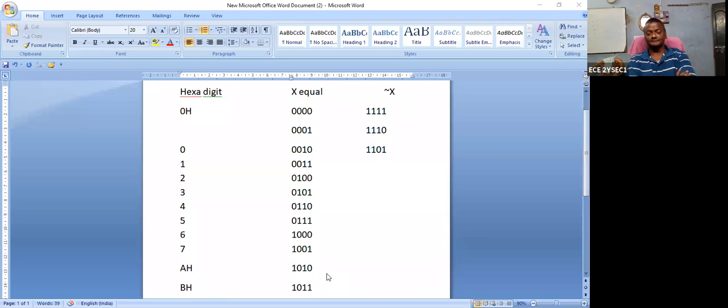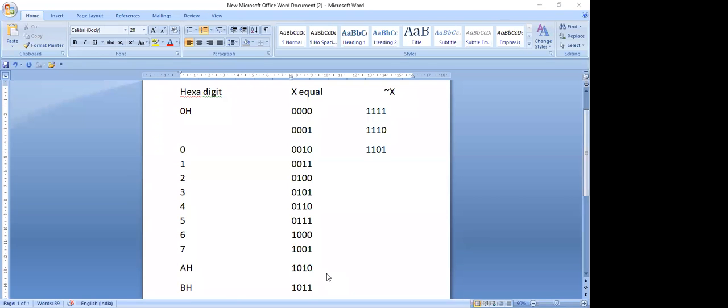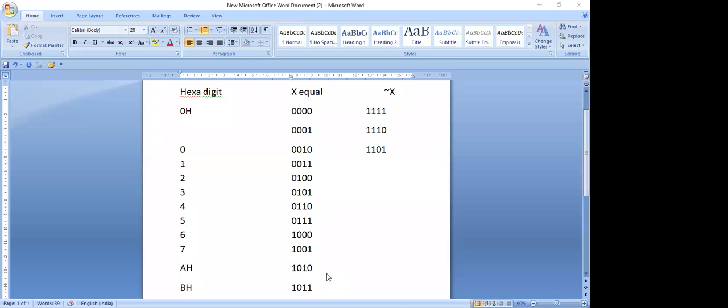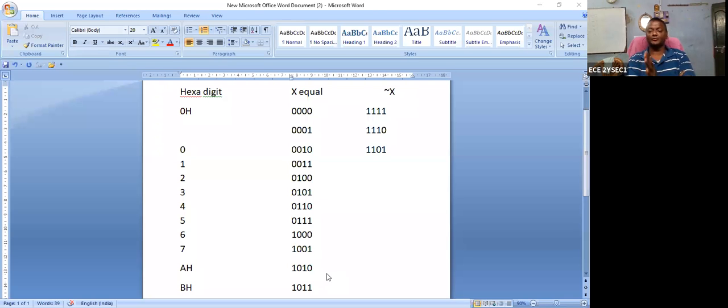One's complement is 0101. So what is the principle for the ones complement? How to change it from a normal value to ones complement? What is the basic principle? In place of 0 we keep 1, and in place of 1 we keep 0, sir. Yes, just replace 1 with 0 and 0 with 1. This is called a negation operator.